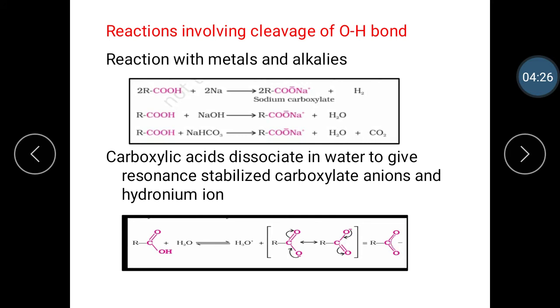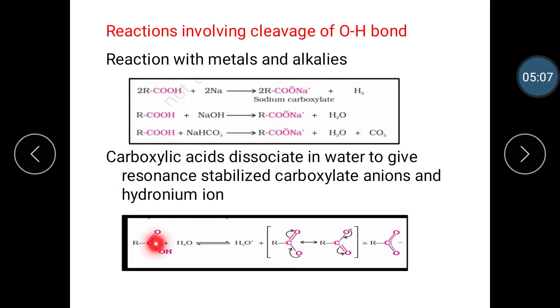The next type of reactions are reactions involving the cleavage of the OH bond: reaction with metals and alkalis. The first reaction is when carboxylic acid reacts with sodium metal, it gives sodium carboxylate, with cleavage of the OH bond. The next reaction is carboxylic acid with sodium hydroxide to form sodium carboxylate. When carboxylic acid reacts with sodium bicarbonate, it forms sodium carboxylate, water and carbon dioxide, with cleavage of the OH bond.